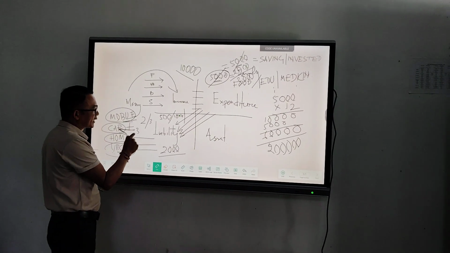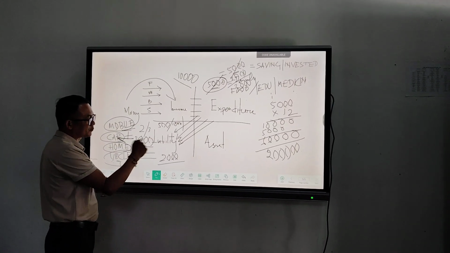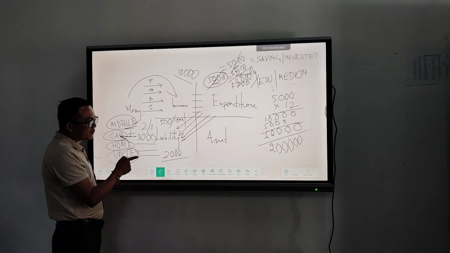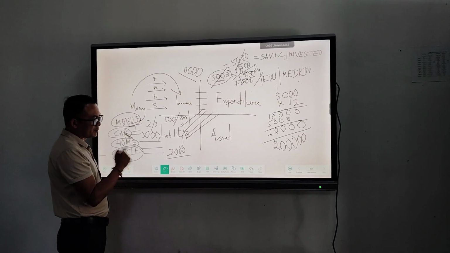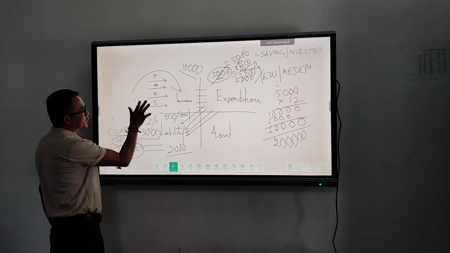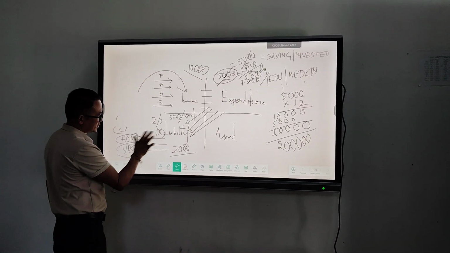At that time, we can expend 3,000 or 4,000 like that. So these kind of liabilities are the number one things that make our family a poor family. So let us try to remove these kind of liabilities.